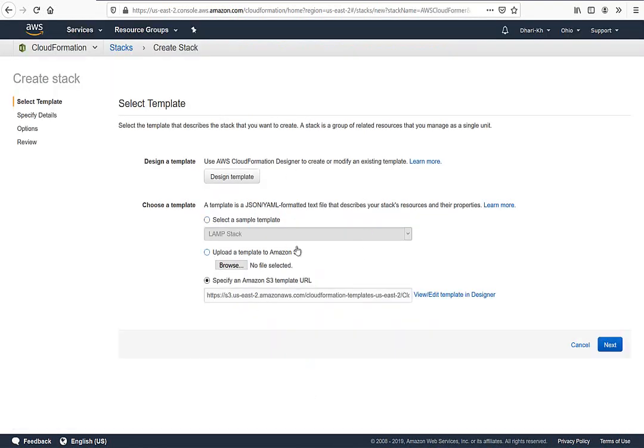They ask you where you want to save the result. You can see they will save in an S3 bucket. I don't care where they want to save, because at the end they show you the code and you can copy and put it in a text file. Okay, I say next here.